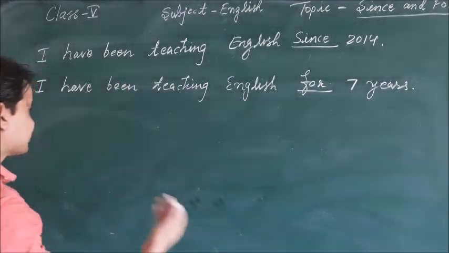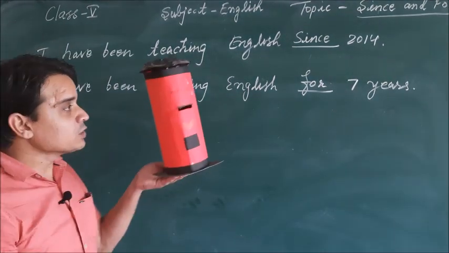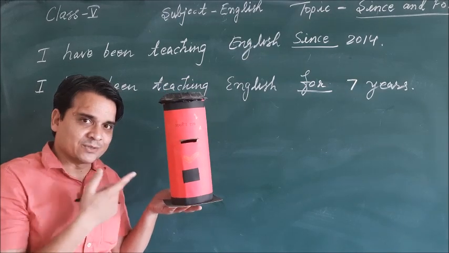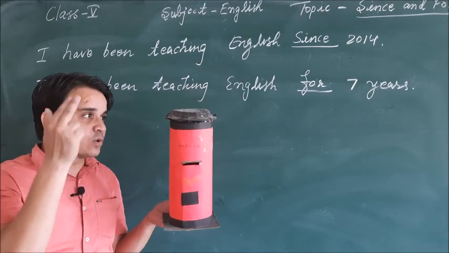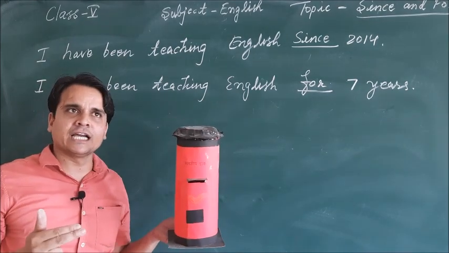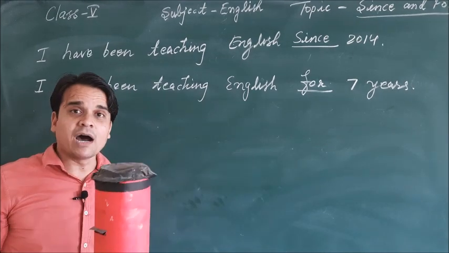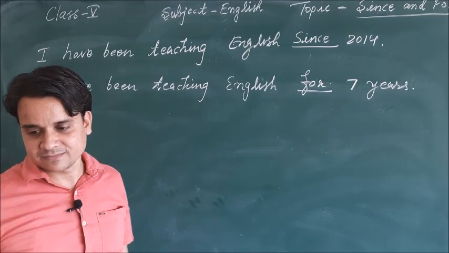Let me give you some more examples. Right now you can see what I have in my hands. By observing this, you can tell me that it's a letter box. So suppose my father is working in the post office. Okay, so how will I frame the sentence about my father?